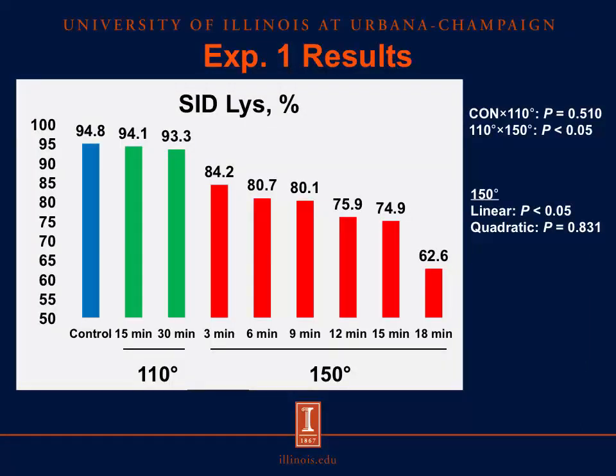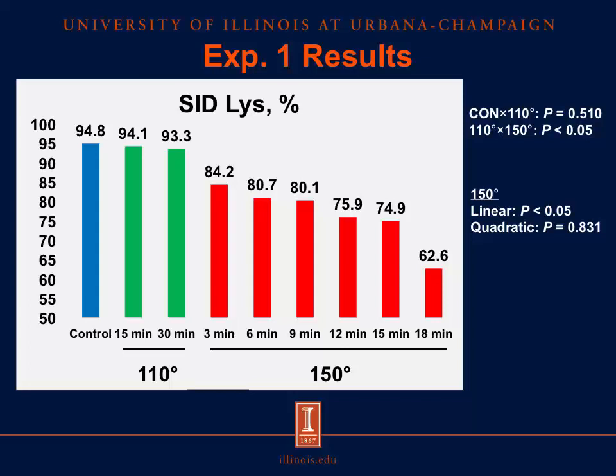So if we jump right into the results here, when we look at the standardized digestibility of lysine, and you can see the slides are set up similar to what you've seen before, the control on the left-hand side, low temperature in the green in the middle, and high temperature in the right in red. I will say I'm only going to present digestibility of lysine, methionine, threonine, and tryptophan, and that's in the interest of brevity, and you'll see why as the results mirror each other.